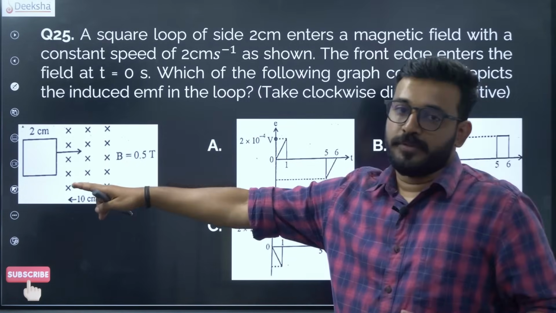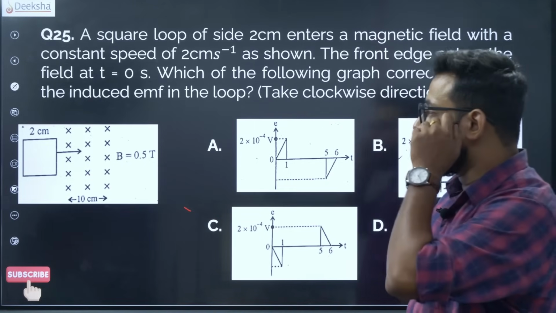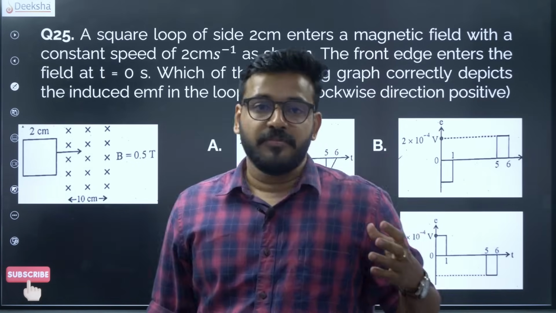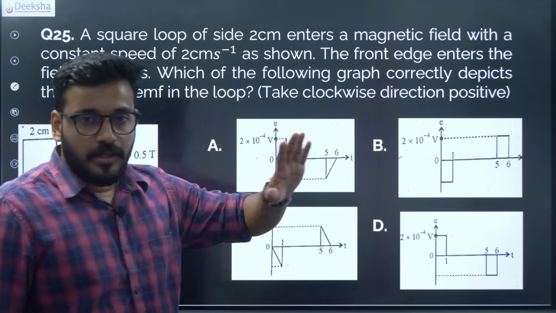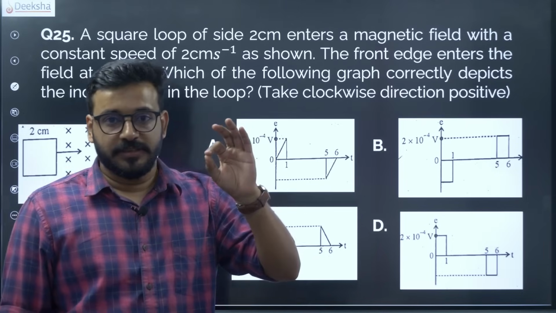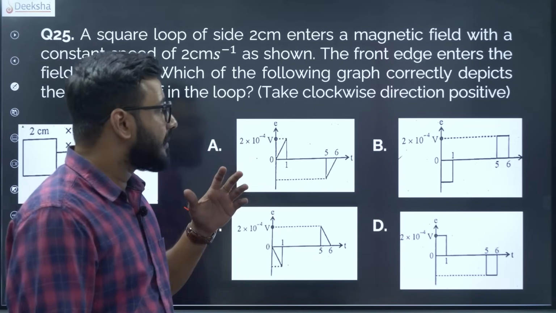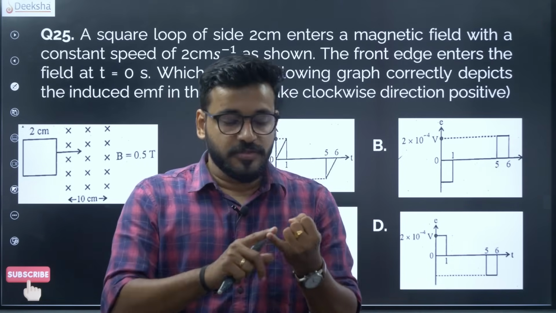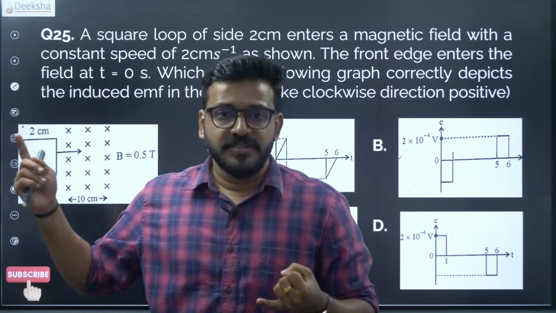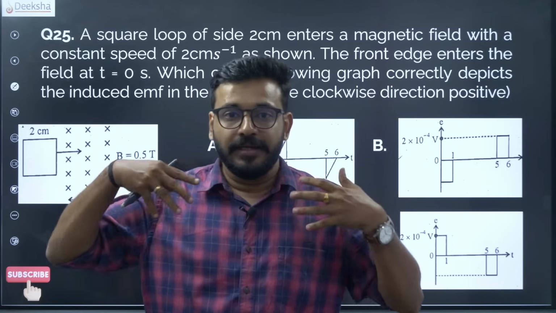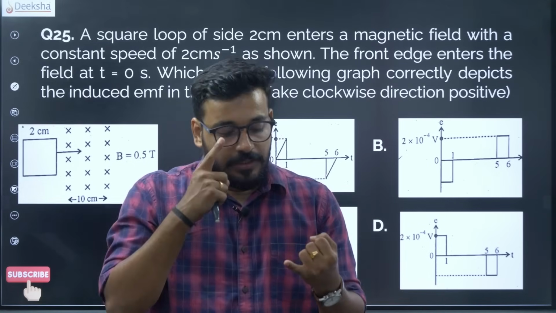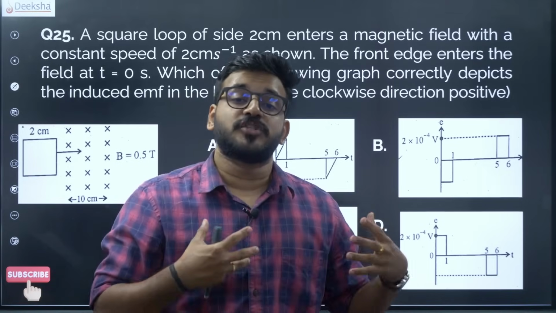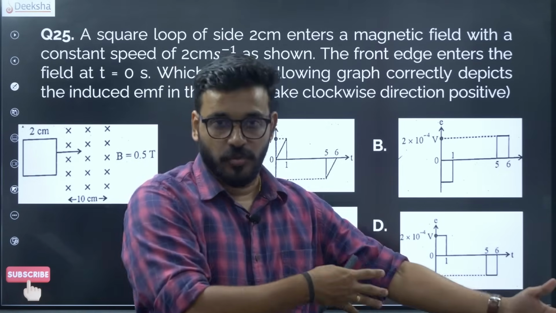Now you have a loop. When the loop is entering into a magnetic field, how does the induced EMF look graphically? You need a very good understanding of induced EMF, Faraday's law and Lenz's law. Lenz's law says that the induced EMF polarity will be such that it negates its own cause. It goes against its own cause.